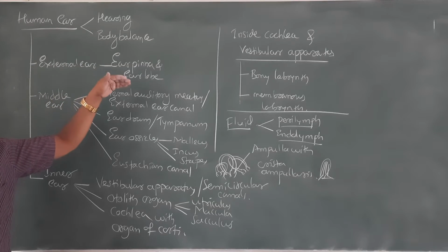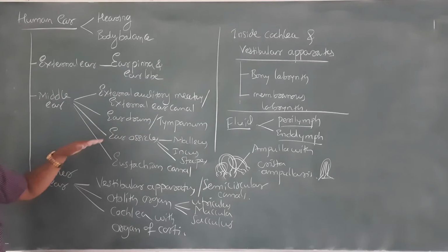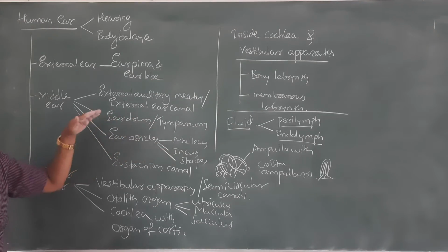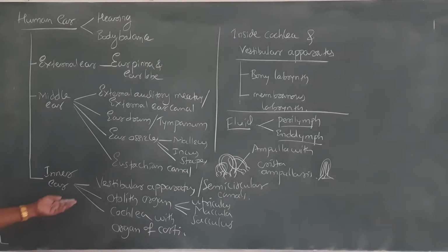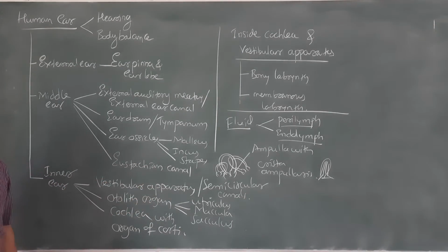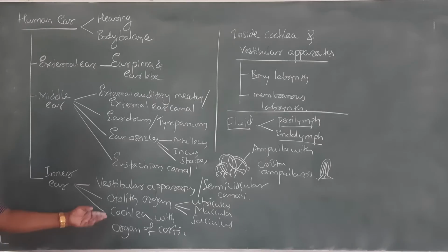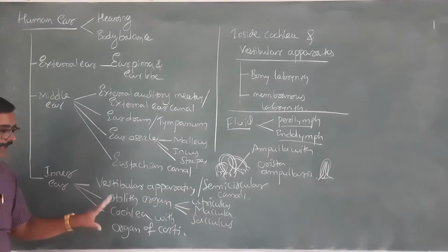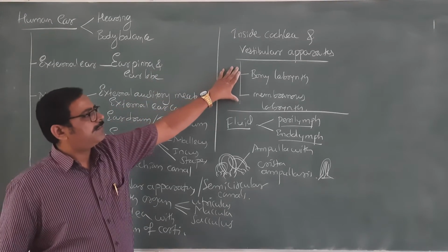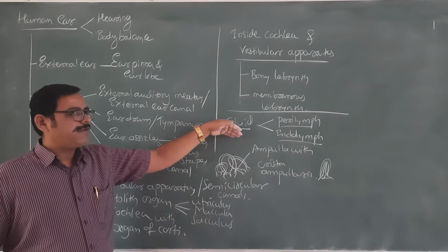The external ear has the ear pinna and ear lobe. The middle ear has the ear canal or external auditory meatus, the eardrum or tympanic membrane, the ear ossicles, bony particles of the middle ear, and the eustachian canal. In the inner ear we find the vestibular apparatus, also called the semicircular canal, the otolith organ that has the utricle and sacculus, then the cochlea, and the organ of Corti. We also find the bony labyrinth and membranous labyrinth, filled with the fluids perilymph and endolymph.